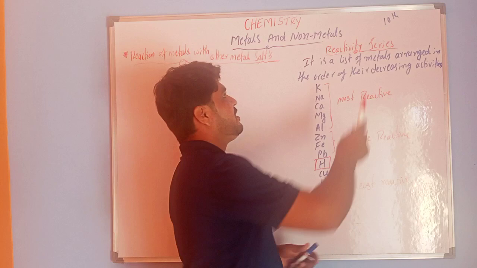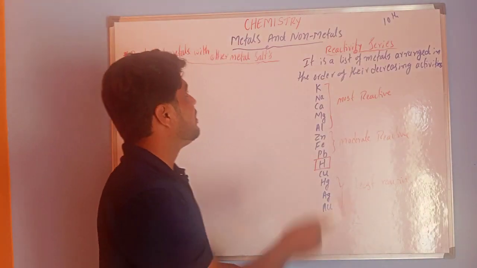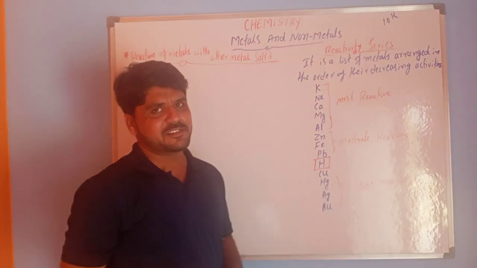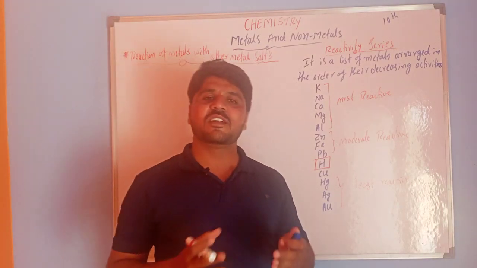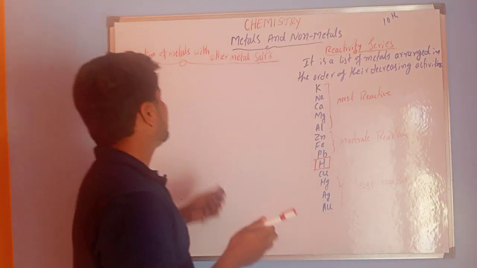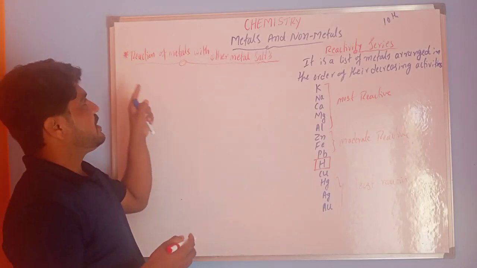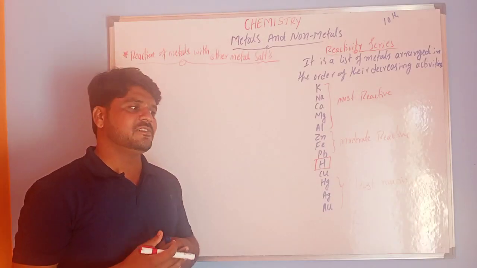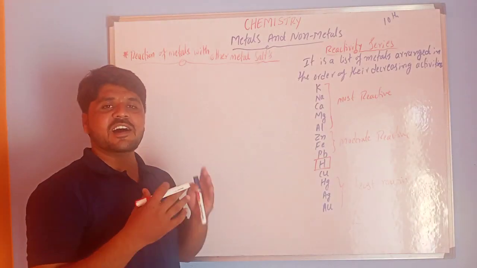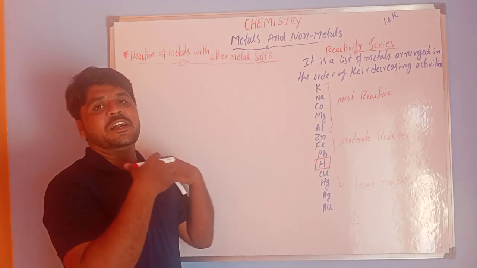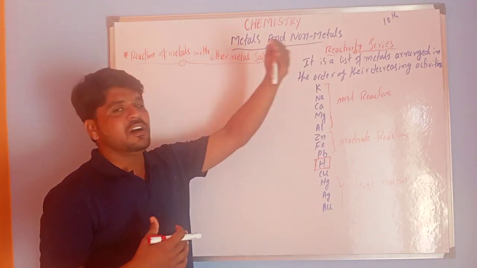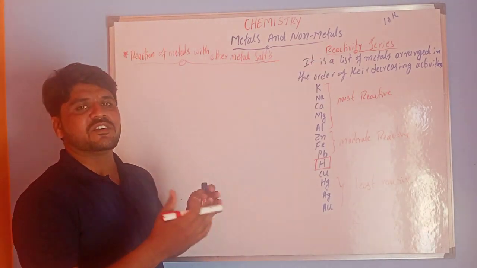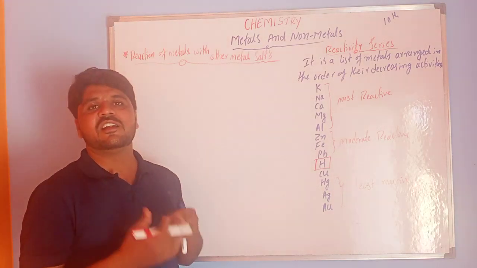This is for 10th students and the chapter is metals and non-metals. In the last class we discussed one chemical property: metals react with acids. What happens when acids react with metals? It produces salt plus hydrogen gas. This is what we already discussed in the last video.